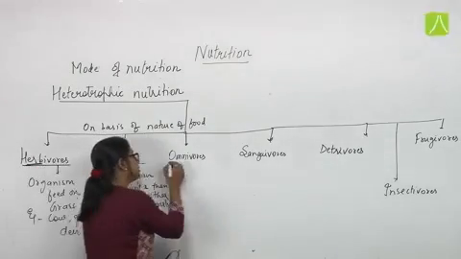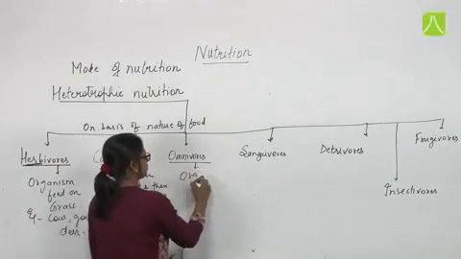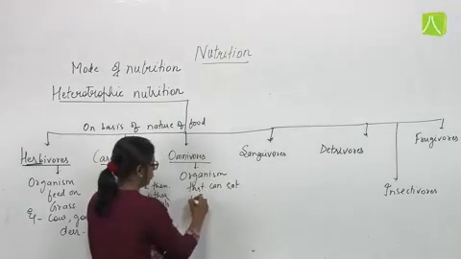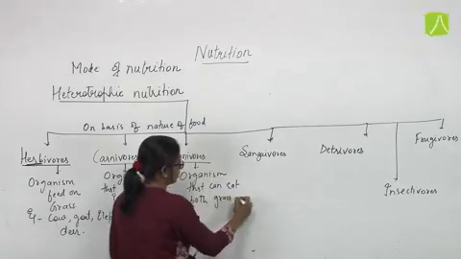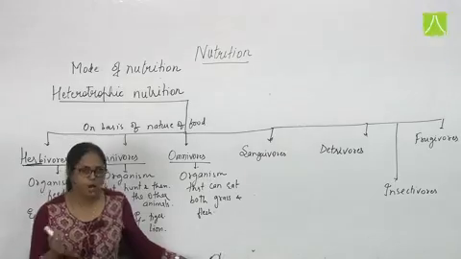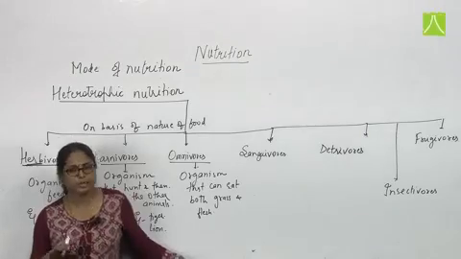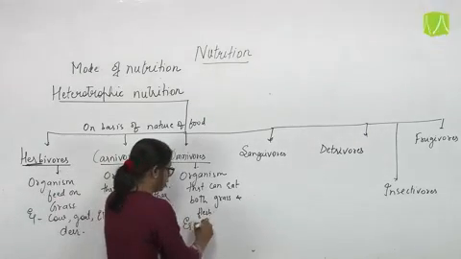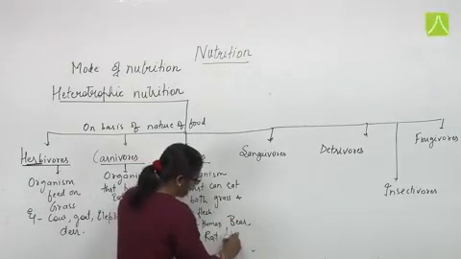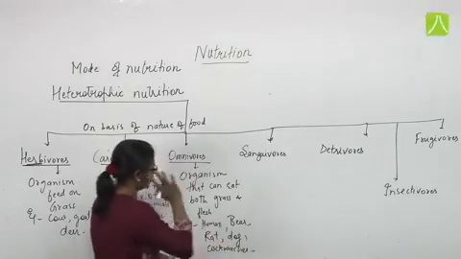Fine. Third is omnivorous. Omnivorous means the organisms which can eat both grass and flesh. So they are basically herbivorous as well as carnivorous. They are eating both types of food, grass as well as flesh. It includes we human beings, bear, rat. Nowadays we also include dog, cockroaches, and so many. That is omnivorous.